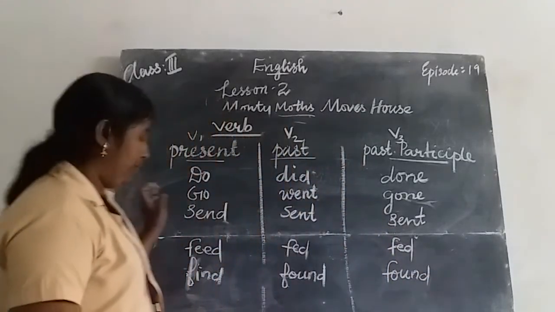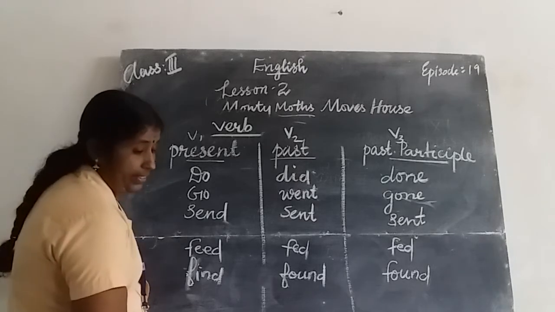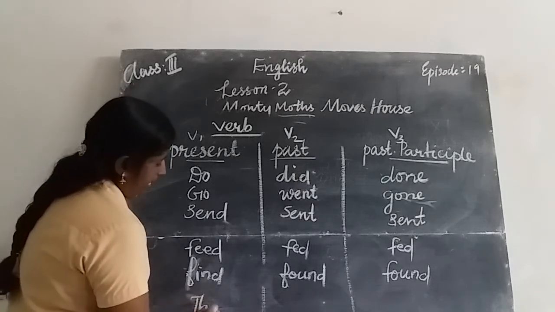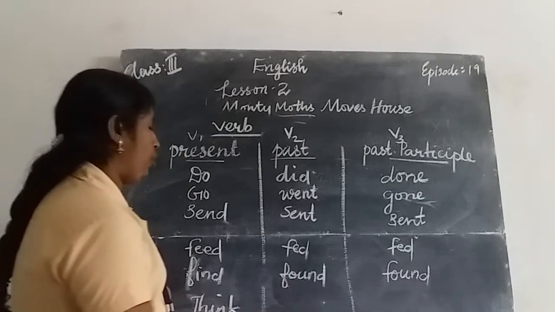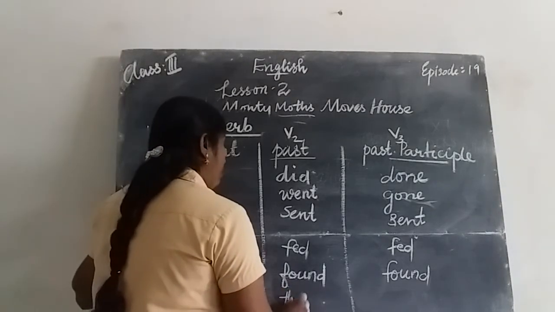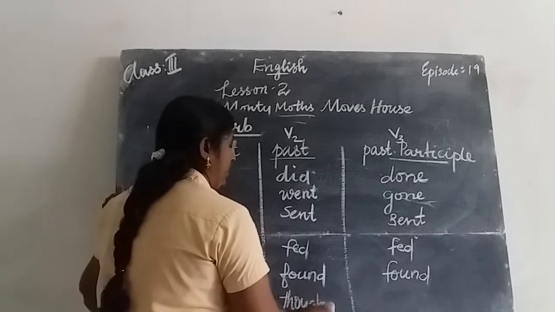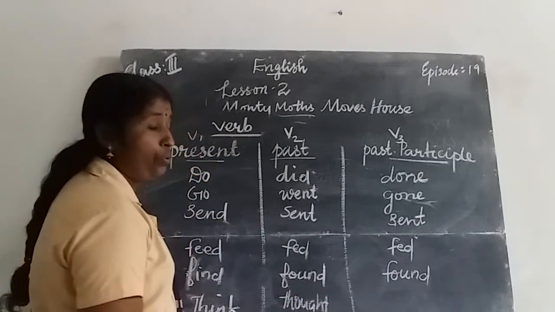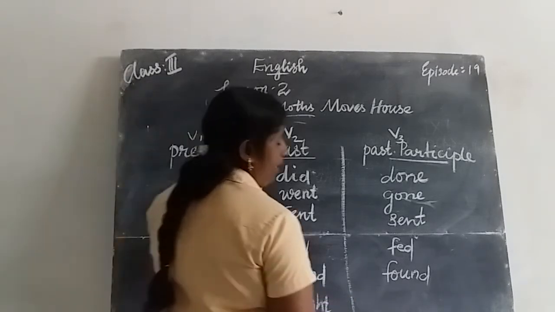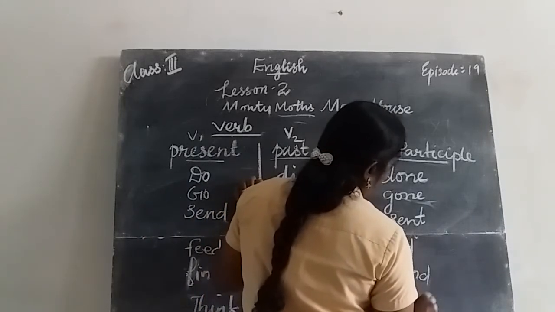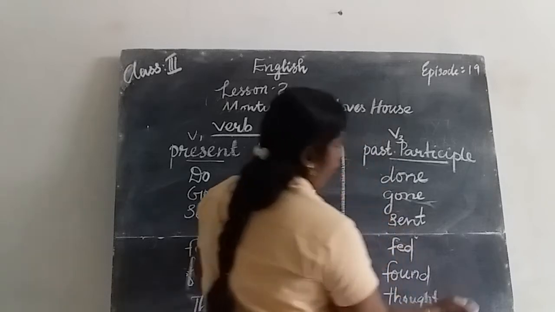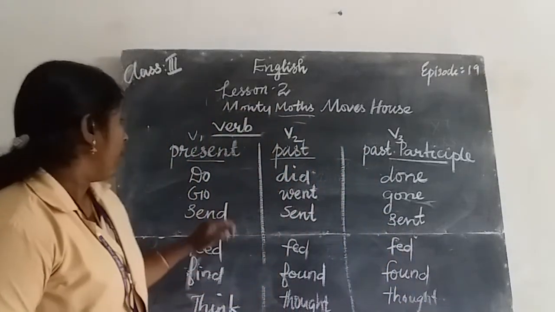The next one, think. T-H-I-N-K, think. The past tense of think is thought, T-H-O-U-G-H-T. The past participle is also thought.